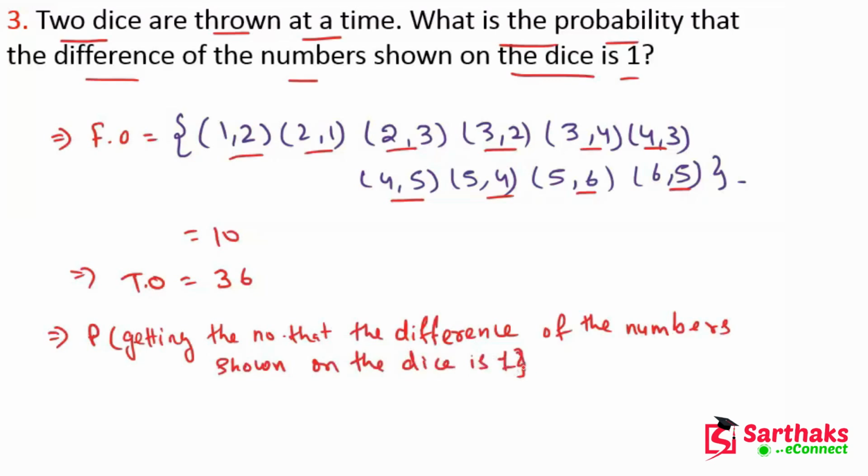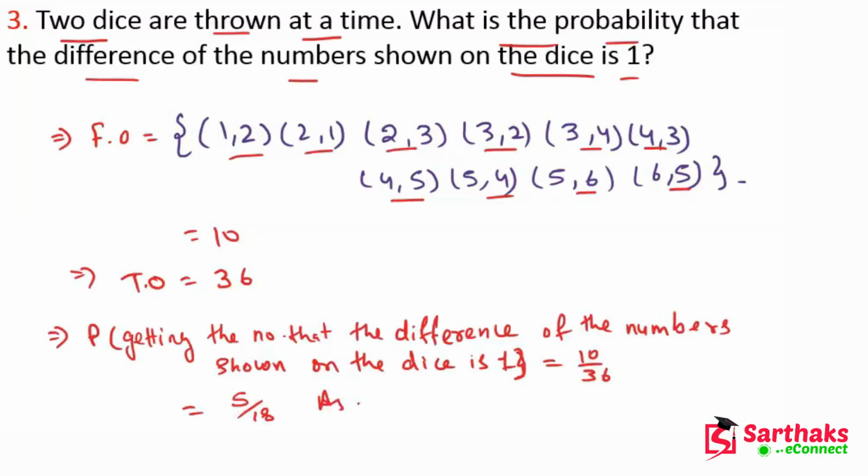So what is the probability? The probability is 10 upon 36. And if we solve this, we get 5 upon 18, because we can cancel both the numerator and denominator by 2. So this is the correct answer.